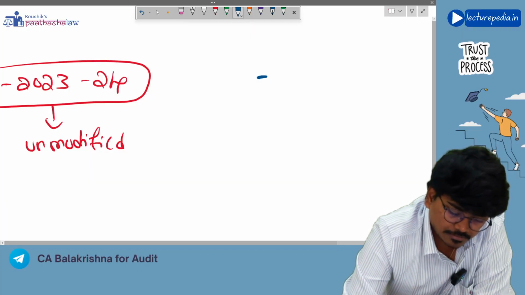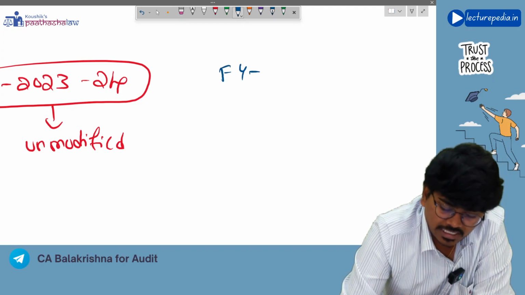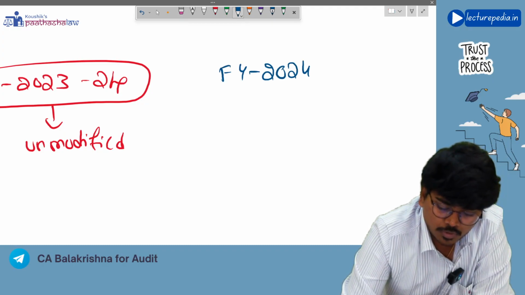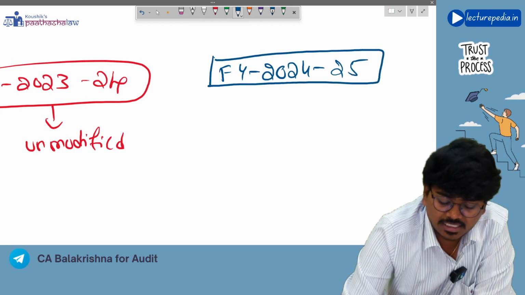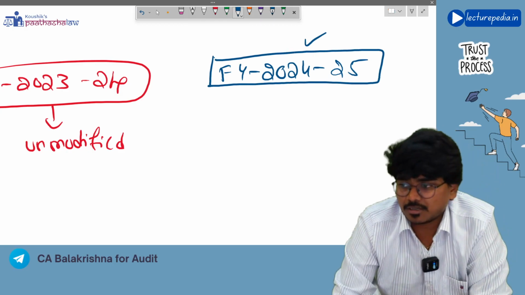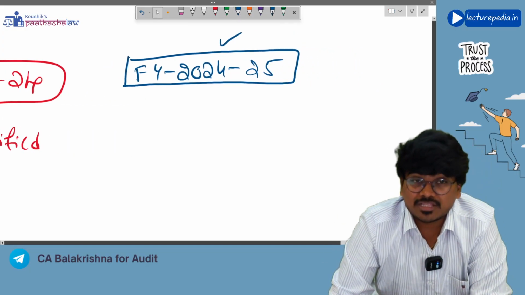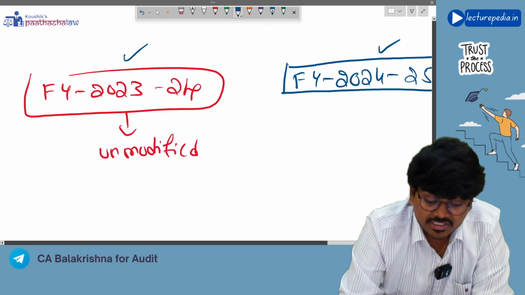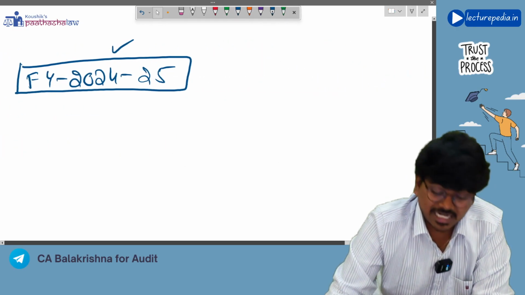Next, financial year 2024-25. Now, let's say for this current period, comparative financial statements have been given. That means the entire financial statements of 23-24 will be again given even in the current period also.